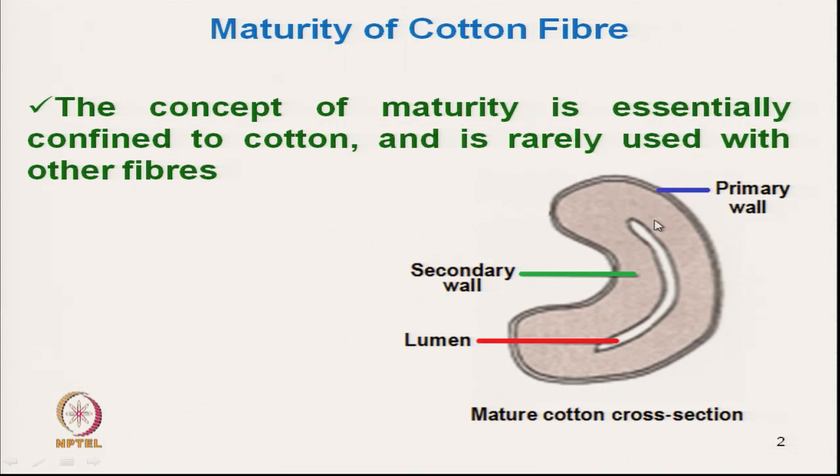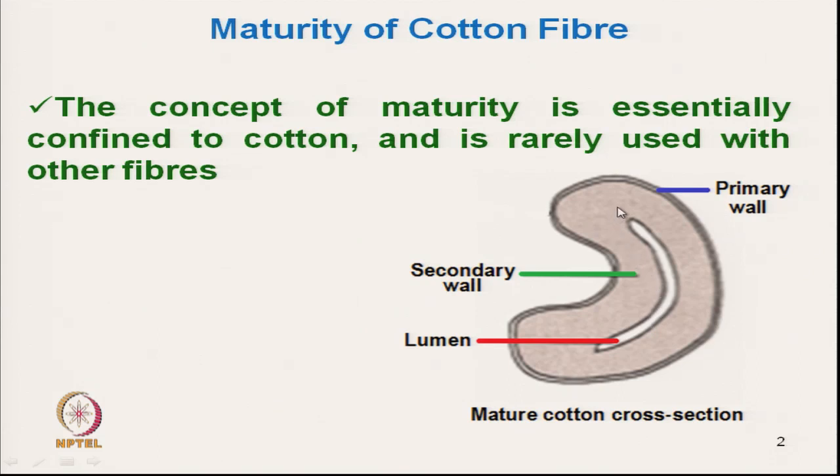The outer layer is known as the primary wall, which gives the total perimeter of the fiber. After the primary layer comes the secondary wall, which consists of the majority of the bulk in the cross section, and then the lumen, which is hollow in nature.